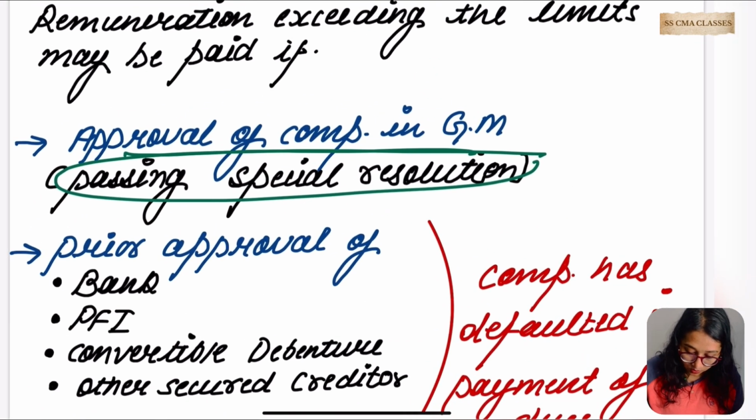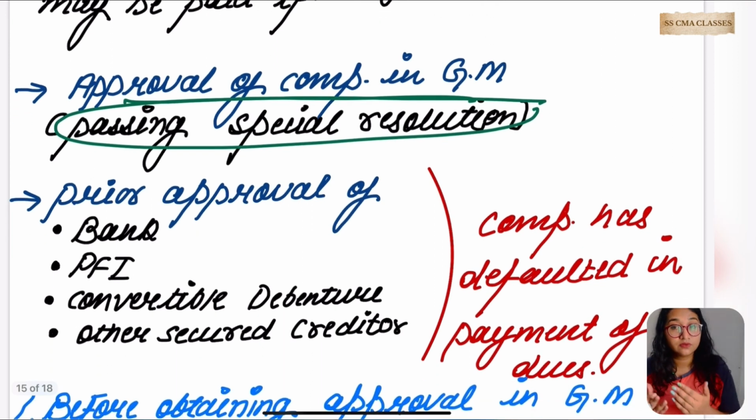Okay, so let's go for it. Remuneration exceeding the limit may be paid if approval of the company in general meeting is taken by passing a special resolution.